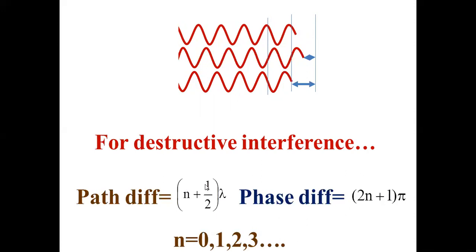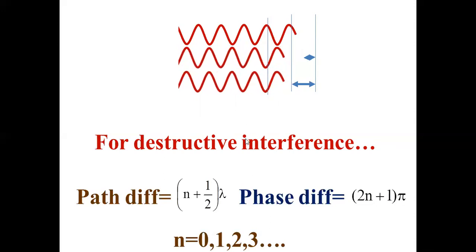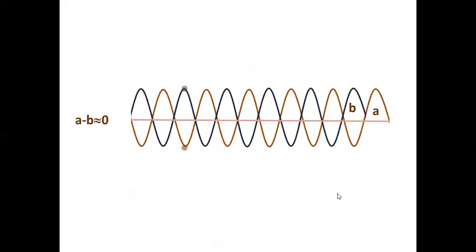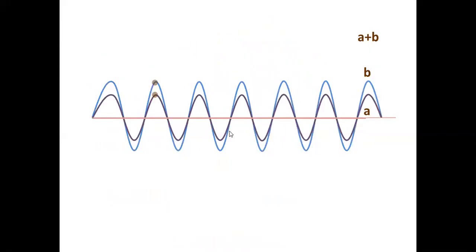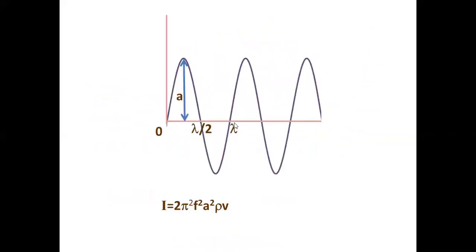Okay, we will move on. So phase difference, 2n pi, that we haven't discussed. For the formation of destructive interference, we should have half lambda, 1.5 lambda, 2.5 lambda, and so on. What if phase difference is 2n plus 1 pi? What do you mean by 2n plus 1 pi? I can show it here. For half lambda, it should be 1 pi. Here it should be 2 pi, right? Here it should be 2 pi. Here it should be 1 pi.